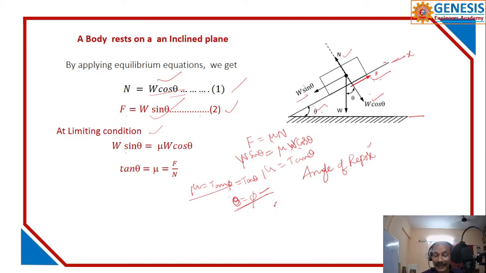Suppose the angle of friction is 15 degrees. If theta is 10 degrees, there may not be motion. If theta is equal to 15 degrees, then the body will automatically move down or try to move down. We can say that, but it all depends upon mu also.